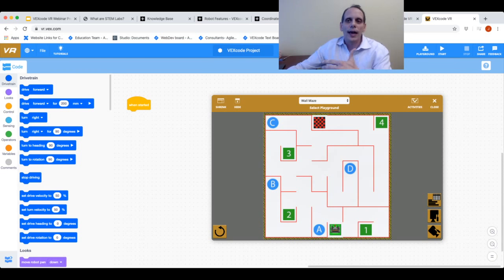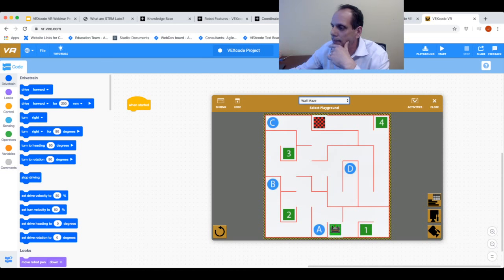So imagine now asking your student not just to get from the start to the finish up here, but to also, they could just go to the letter A or they can go to the letter B. It's real easy to differentiate this, or you can have the students touch each letter in alphabetical order before they end up in the goal area. Lots of different things that you can do with this particular playground.